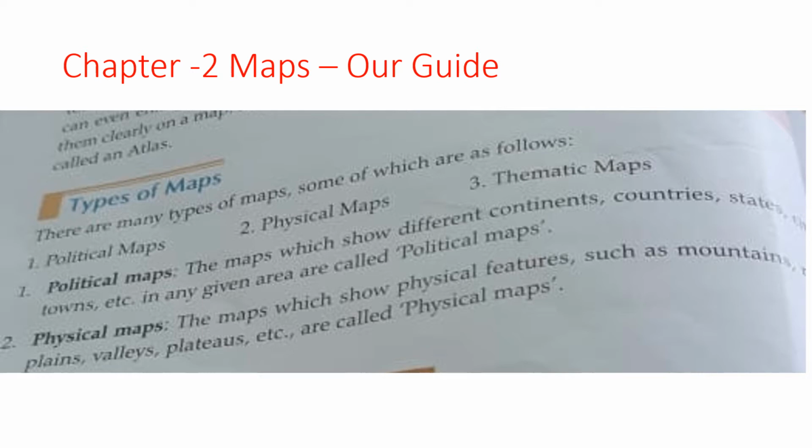Map can be drawn to show the whole world or even a very small part of it, and it is easily folded like a napkin. A globe is very useful for studying about the earth as it is a true model of the earth, but it has certain limitations. Limitations of a globe. As you know, globe occupies a lot of space. It is not easy to carry a globe from one place to another. Globe cannot show detailed information.